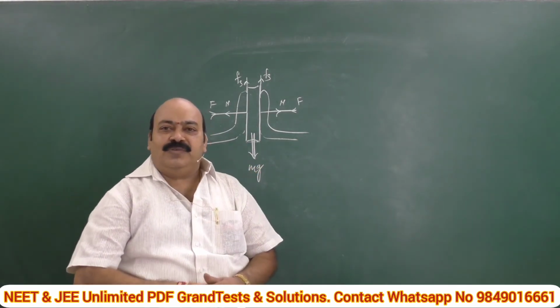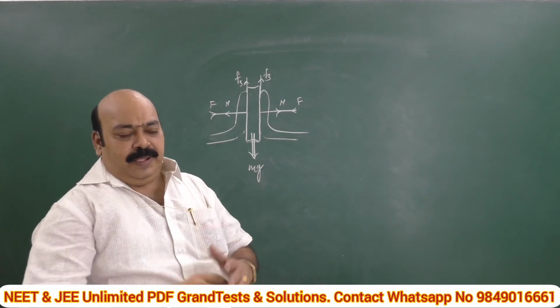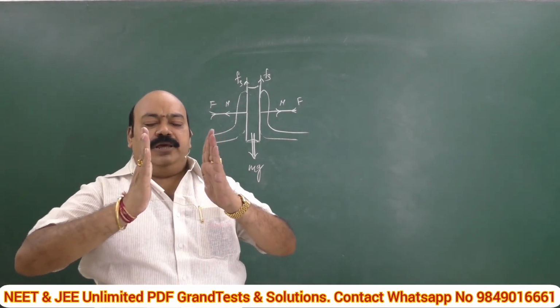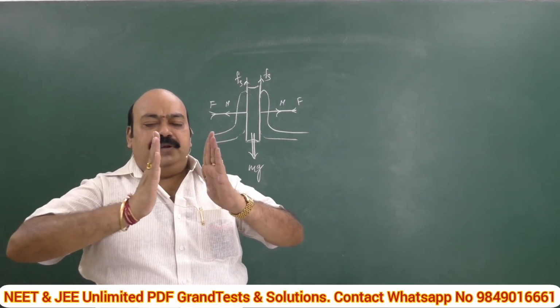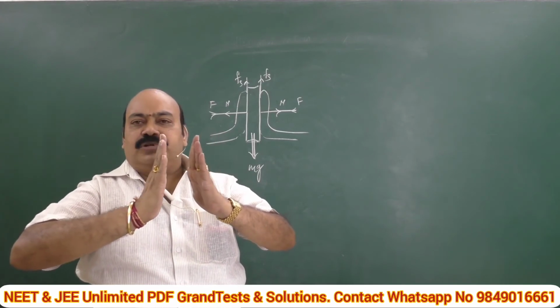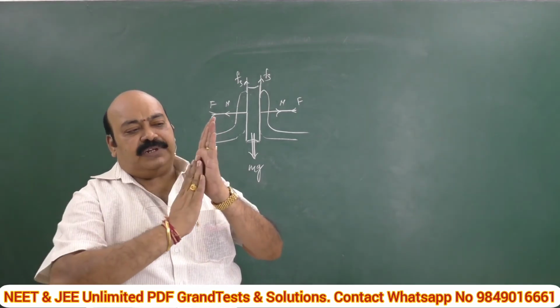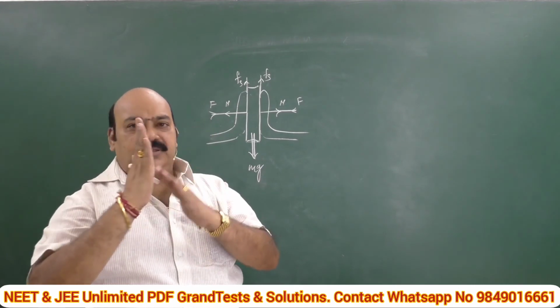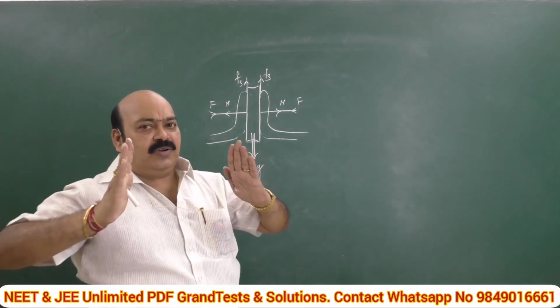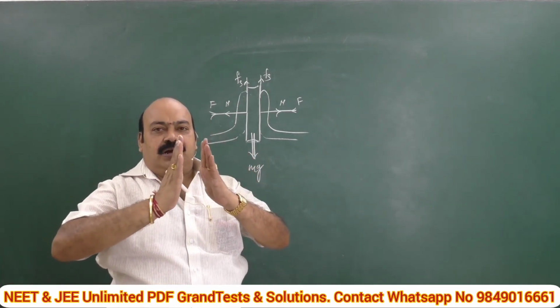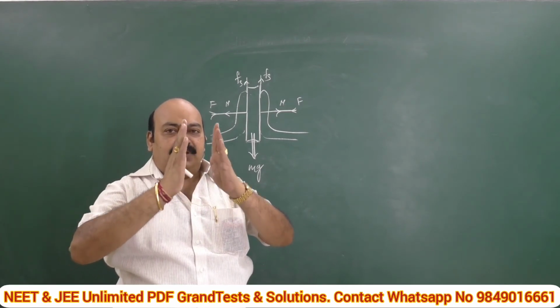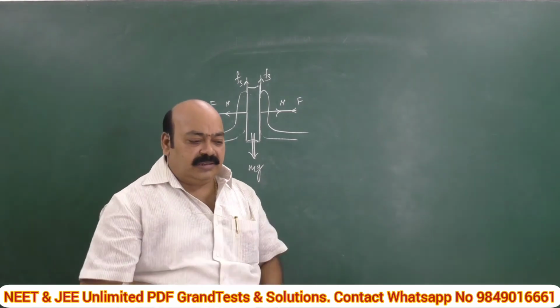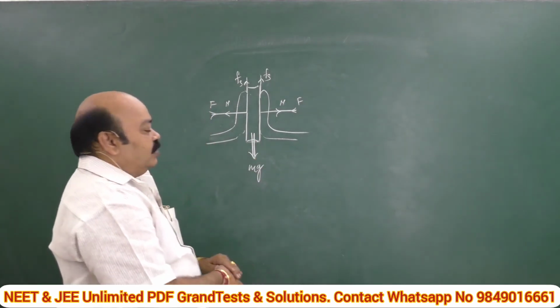What is the question? Shall I repeat my question? If a book or a body, a block, is pressed between your two hands by applying equal forces, and the coefficient of friction between your hand and the book is given, with what force do you have to press it in order to keep the book without slipping down? That is the question. Now see, using this, how can we solve this?